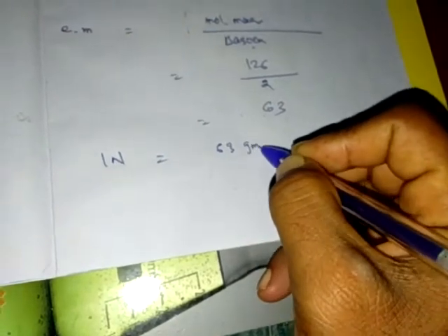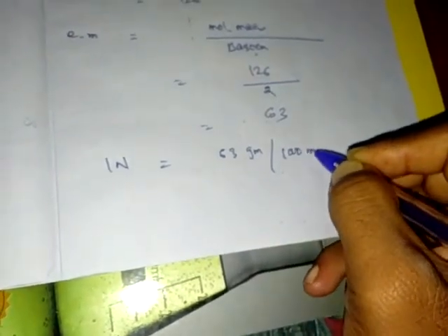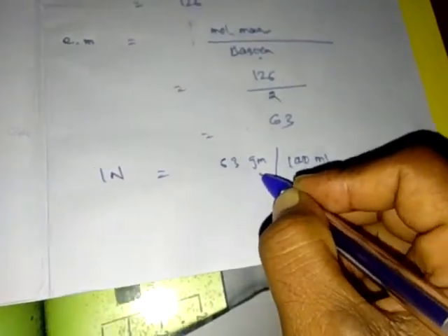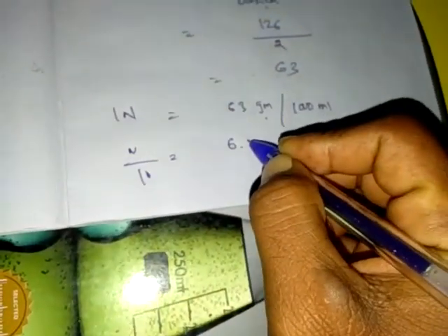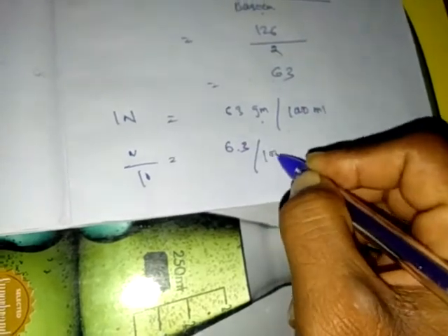So dear students, we know very well 1 normality gives 63 gram per 1000 ml. But 63 gram is too much for a weighing machine, so that's why we have to convert it to an N by 10 solution. That means 6.3 gram per 1000 ml.